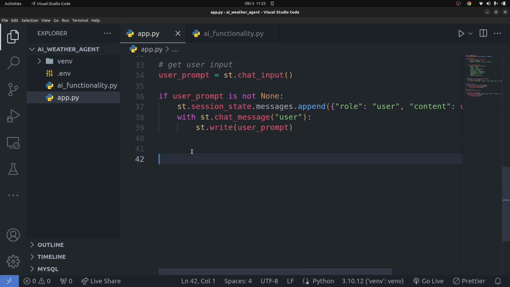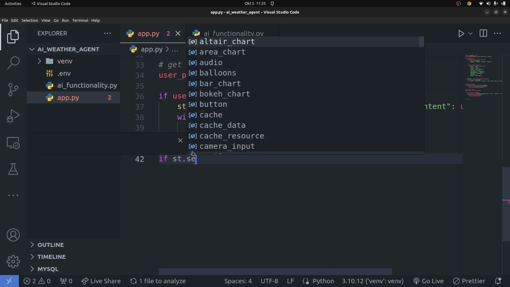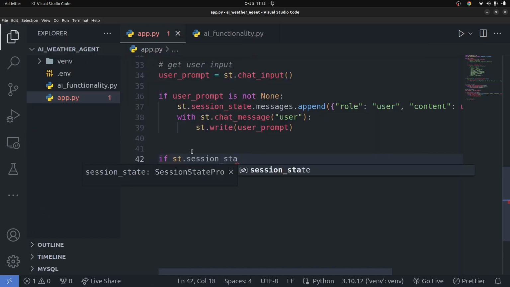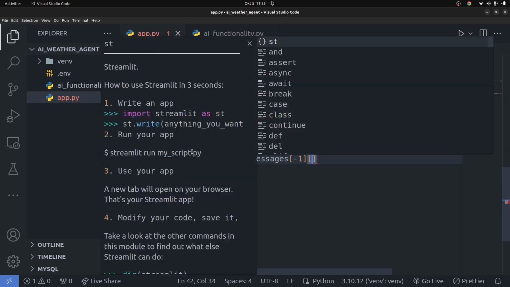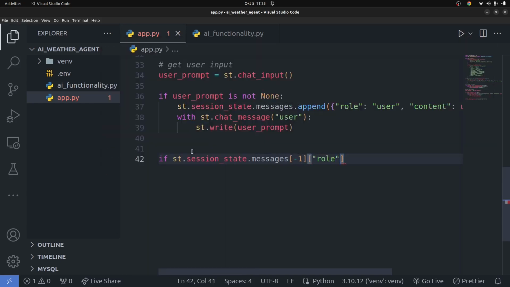So what we're going to do, we're going to check if streamlit.session_state.messages, right? You're going to get the messages. You're going to get the very last dictionary from that message. You're going to get the role of it. You're going to check if the role is not equal to assistant. If the role is not equal to assistant, what you're going to do is display some message onto the screen.